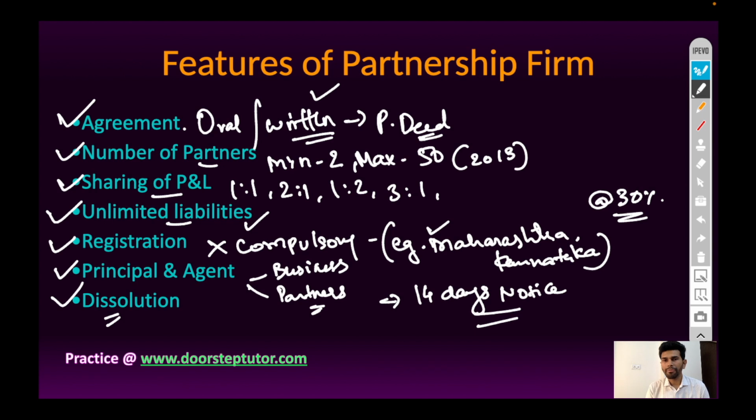So dissolution of partnership business can be done as per written agreement or by giving 14 days prior notice to other partners or in other cases such as death of partner.